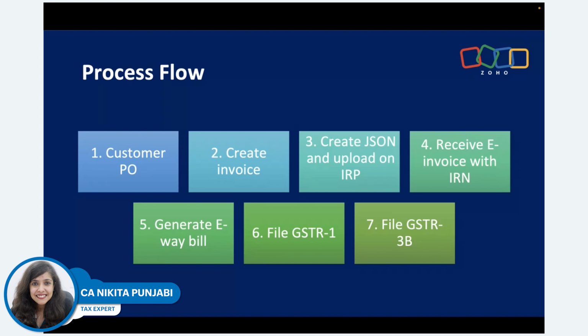So all the data where e-invoicing is applicable and you've generated e-invoices is auto-populated in your GSTR-1. You will just have to add the other details. Let's say B2C is applicable, your HSN table, the documents issued, everything else needs to be put in. And then you can also file your GSTR-3B. So this will complete the entire loop, right from the accounting software to GSTR-3B, so that there's no revenue loss.